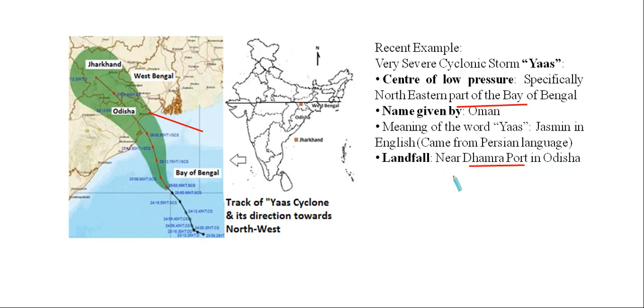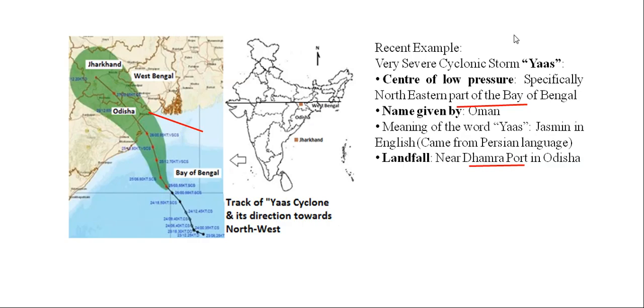So near Dhamra port in Odisha, we are having this landfall region. When the wind of a tropical cyclone hits the land area, that area is the landfall region.